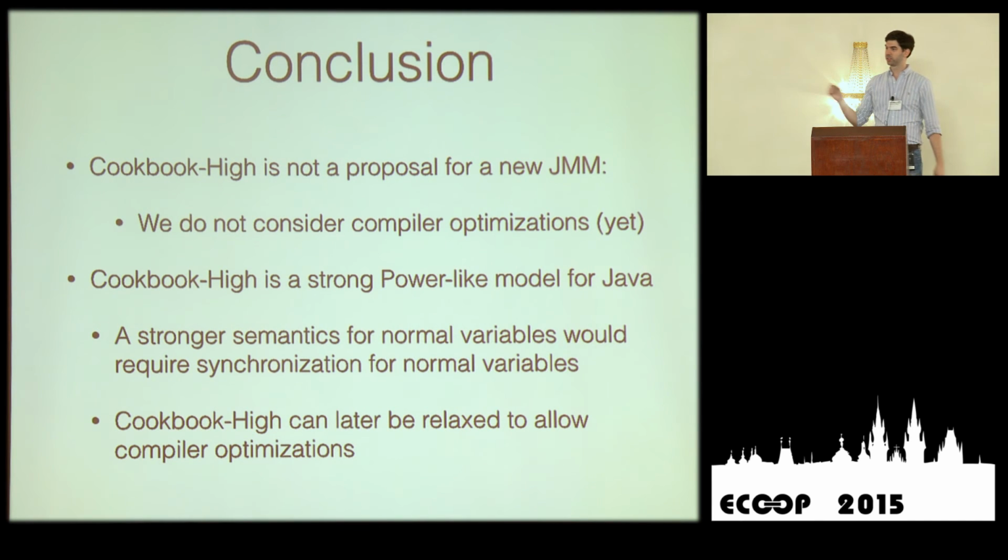If you were to take the stronger semantics where you disallow the store atomicity relaxations, which complicate everything, you would have to instrument every single load of normal variables, and that should probably be very, very expensive in terms of performance. In terms of future work, we'll look at how to incorporate program optimizations, program reorderings, into our Cookbook High framework. That means we have to relax it to allow more behaviors to be exposed. And that's it. Thank you.